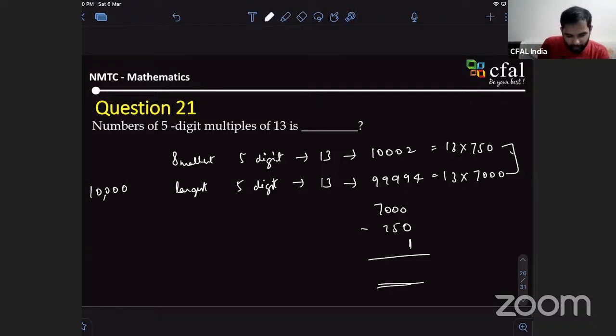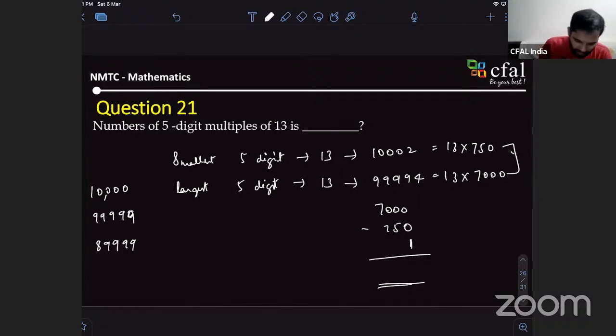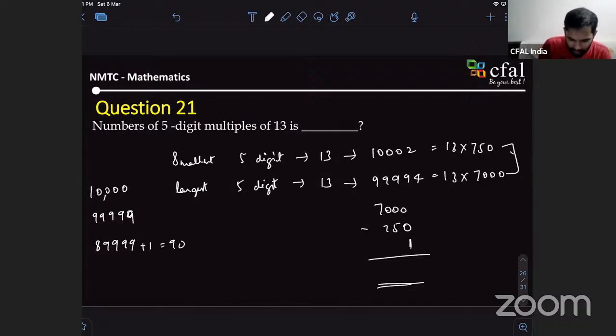There's one issue with this approach. Okay, what's the difference you get? Is it 89? No, it's 9 followed by zeros. You're telling how many numbers are there, correct? How is it 9 followed by zeros? It should be 8, because you have to add 1. Okay. You are adding 1. Yeah. 90.